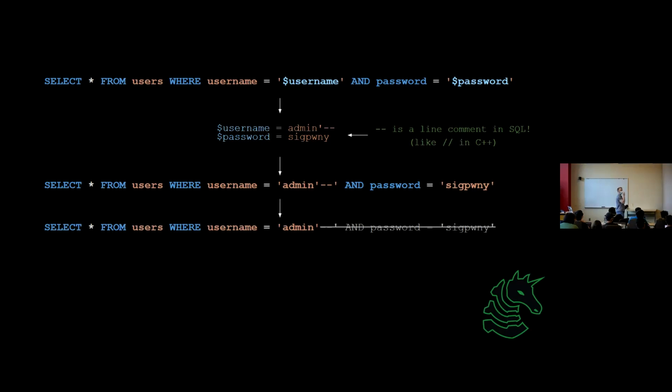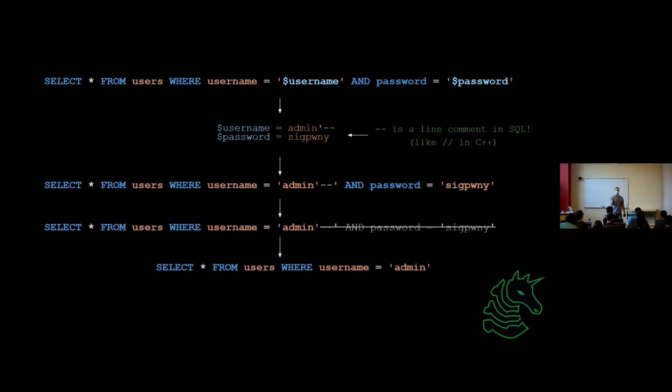So the quote that we have in our input string has terminated the quote that they have in the query. And then when I say admin and I add another quote, and then I put a dash dash, that's a line comment. So it's going to ignore everything else to the end of that line, right? So hit the next slide. And then this is what our resulting SQL query transforms to.